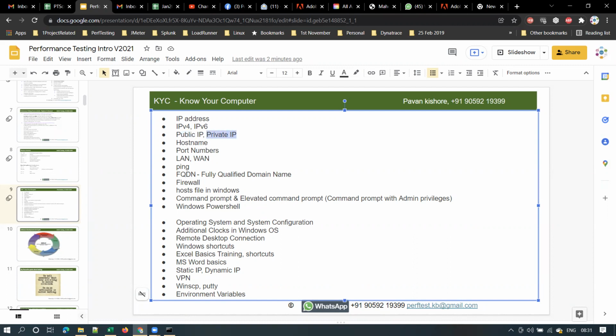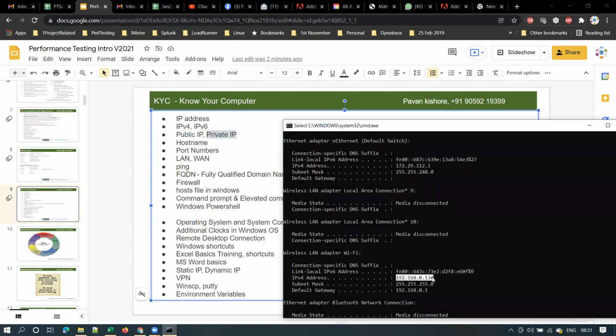And please remember, private IP, whatever you see here, this is within your network. Okay. So when there are multiple devices connected to your Wi-Fi network, say for example, you have one or two laptops and one or two mobiles connected to your Wi-Fi network, each device will have a separate IP address.